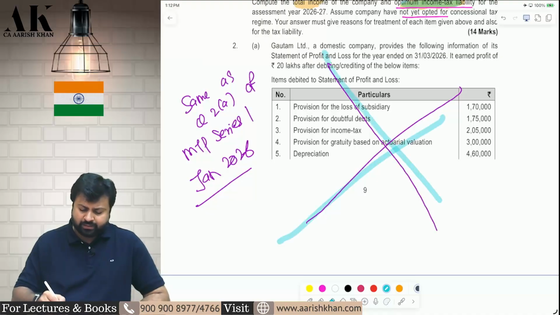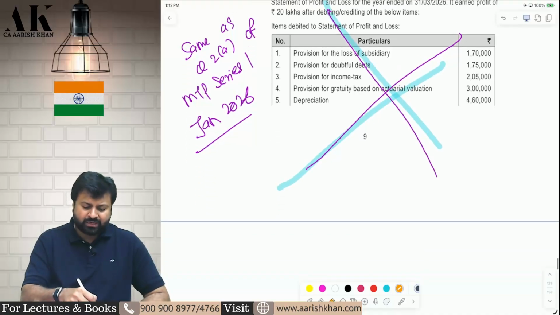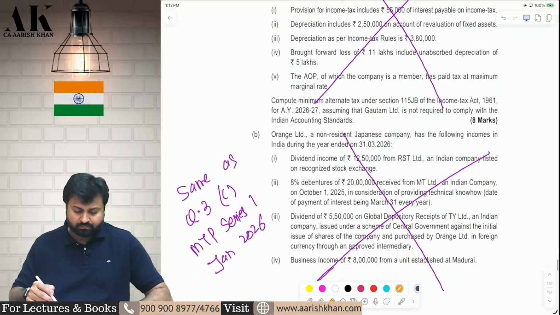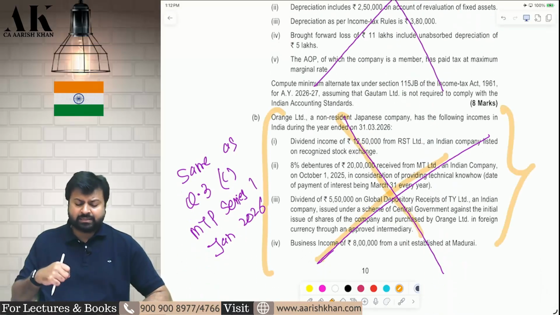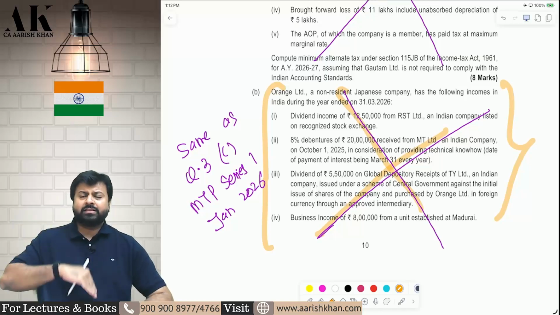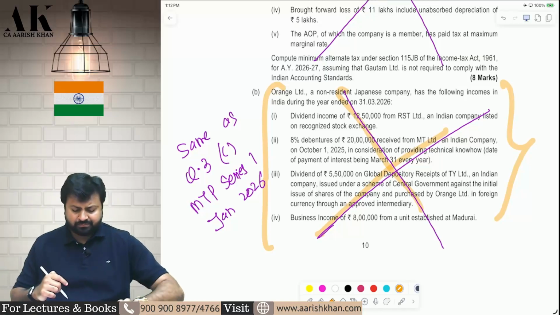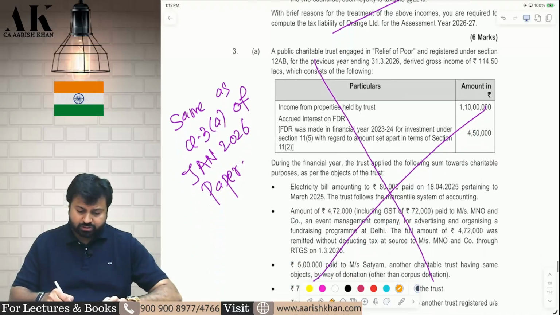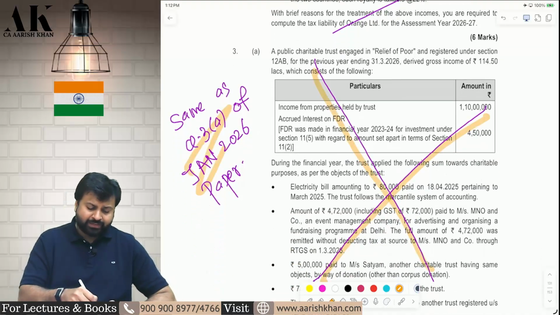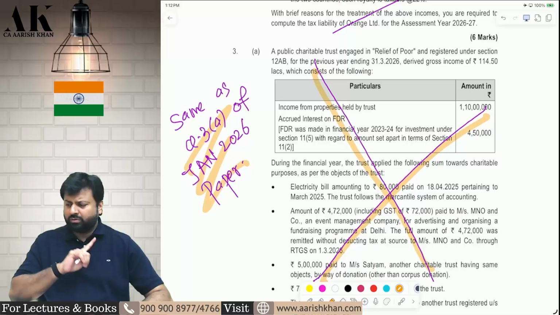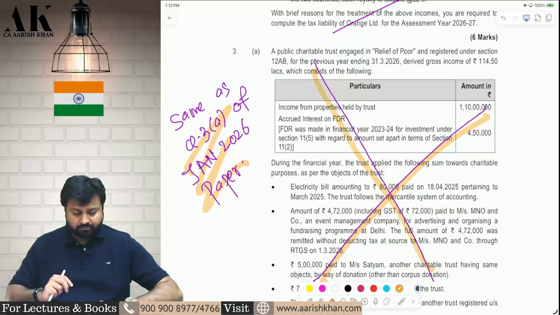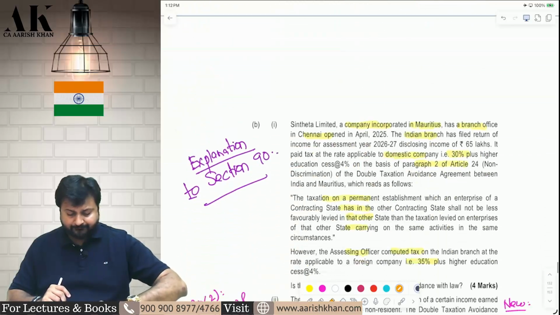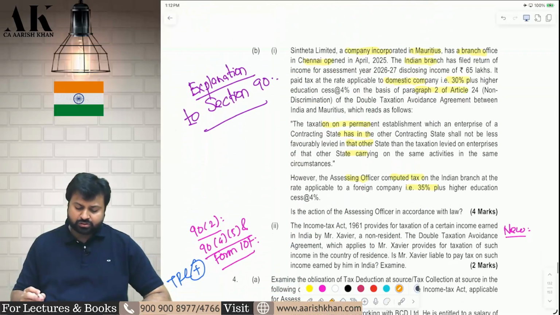Next question we have done earlier, go and check. Same question, I am putting the reference here. We have done this question just now. We have done five incomes a non-resident is earning. Remember or not? Debentures received, technical know-how given. Next question we have done earlier. Jan 26 trust, a beautiful question of trust, if you remember. Remember? Yes, next question is a good question.